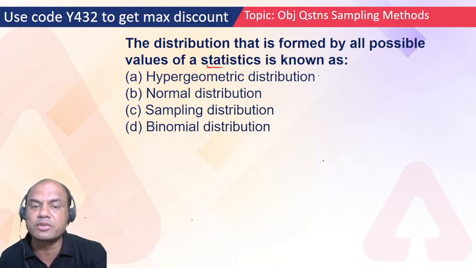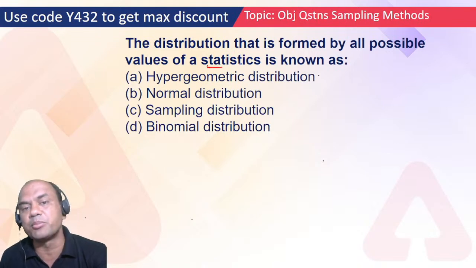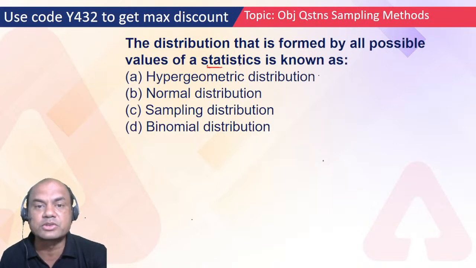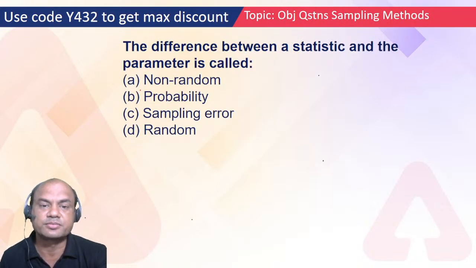Values of a statistic means what? See here, there are two terms. One is statistic and second is parameter. Statistic refers to all the mean, mode, median related to a sample. And parameter refers to mean, mode, median related to the population. So here what are we talking of? Statistic means related to sample. So when it is related to sample, it will be called as what? A, B, C or D? It is called, correct, sampling distribution, C. Got it? C.